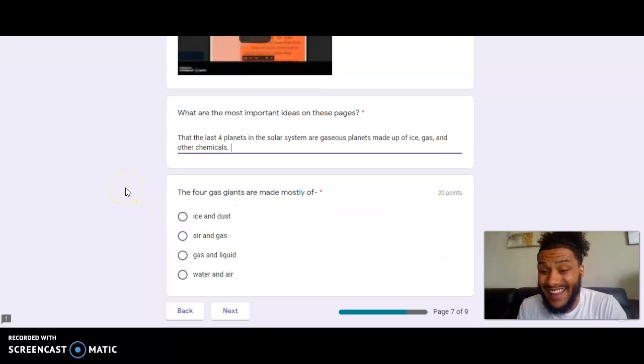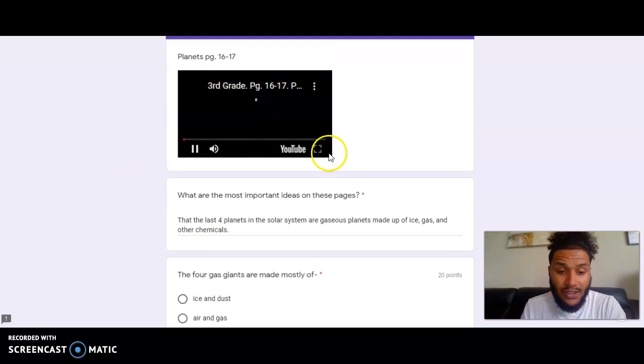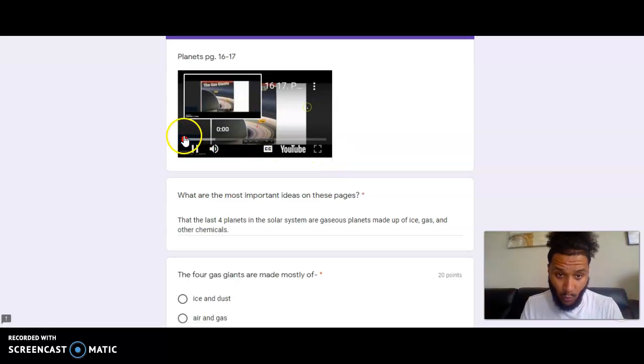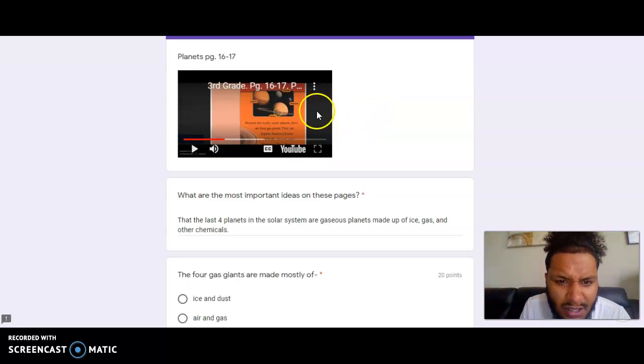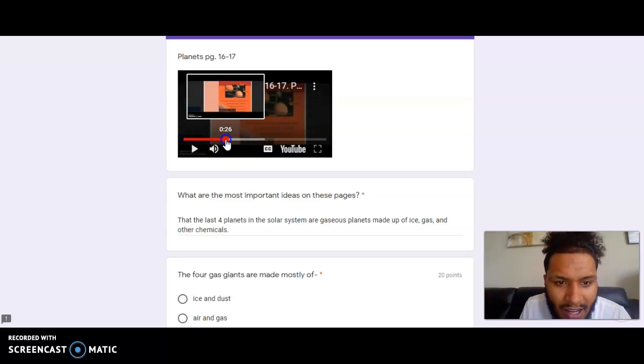So it tells me in the text what the 4 gas giants are made mostly of. And if I would have looked back in the text, I would have found this answer. The 4 gas giants, what are they made mostly out of? Well, the 4 gas giants, that's showing me a ring right there. It doesn't tell me what they're made out of. Let's see if this page does. Beyond the inner planets, there are 4 gas giants. They are Jupiter, Saturn, Uranus, and Neptune. That doesn't tell me what they're made out of yet.